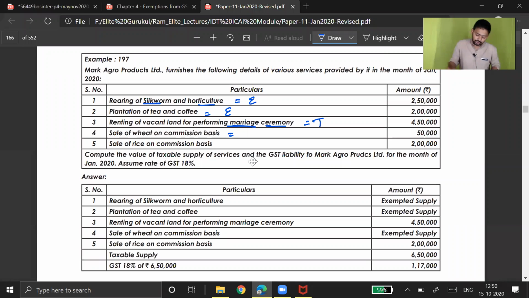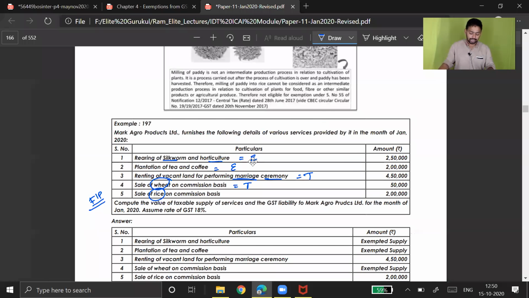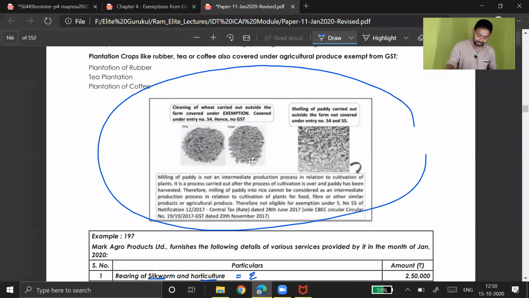Taxable or exempt? This should be taxable. Why taxable? Because wheat and rice are final products. It is getting manufactured in a factory. It's not agriculture produce. Just now we have heard the last illustration and explanation, and here in the module also, this explanation is given in this part.